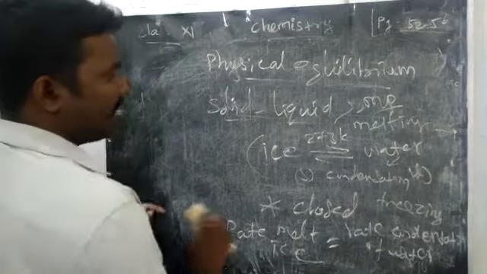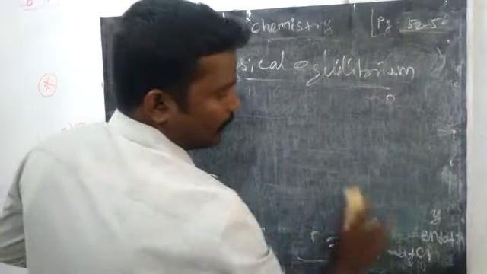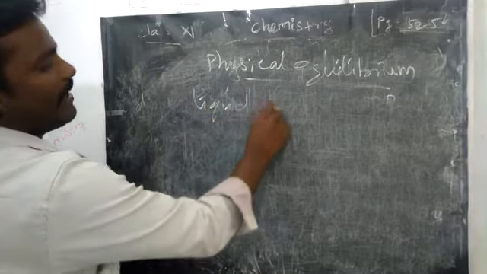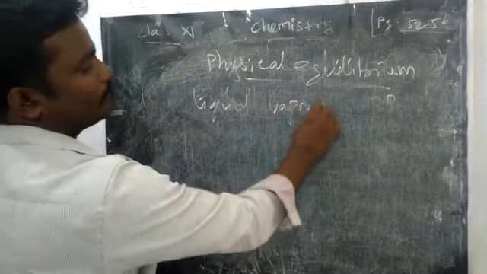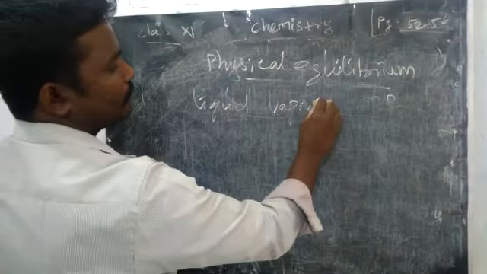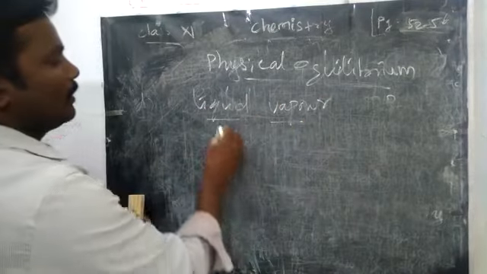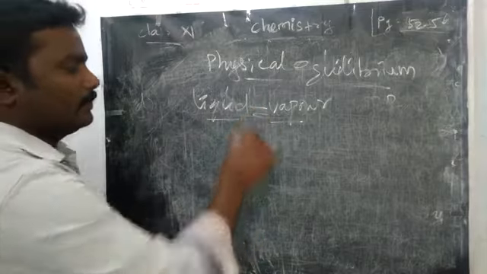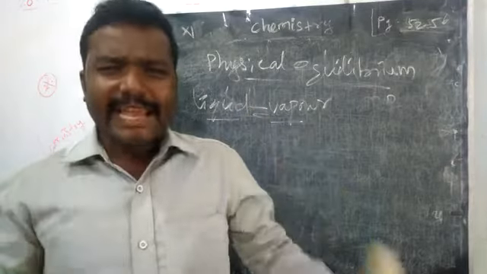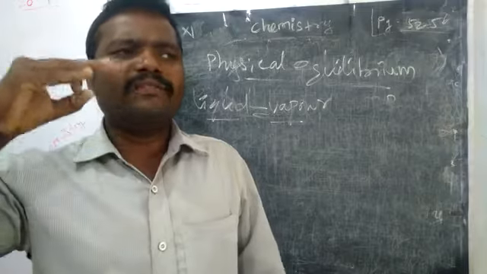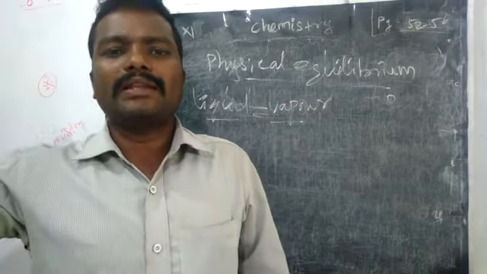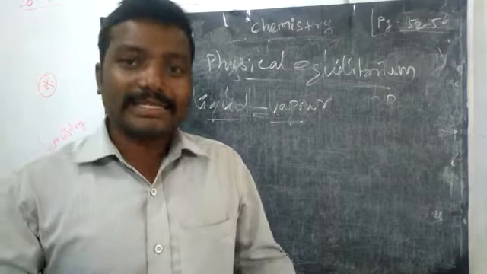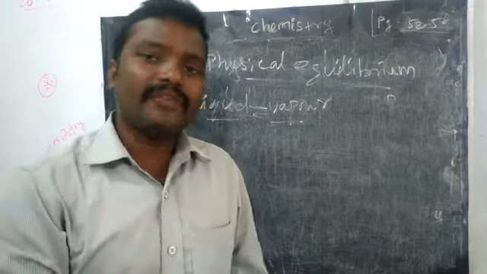Next we can see liquid-vapor equilibrium. Water is a very important chemical because it is the substance that can exist in all three physical states.